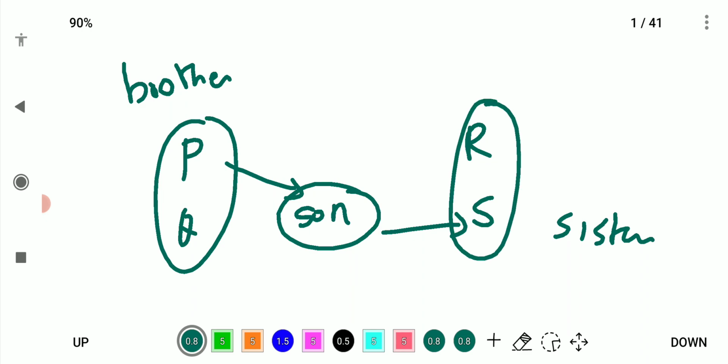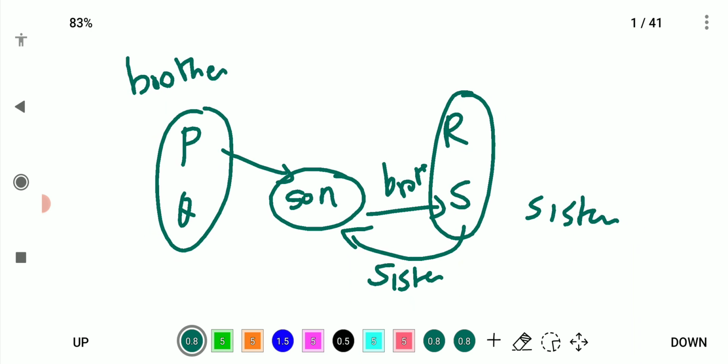There is one son for P, who is a brother of S. Then definitely S would be the sister, right? Therefore, everyone is connected: brother, sister, sister.